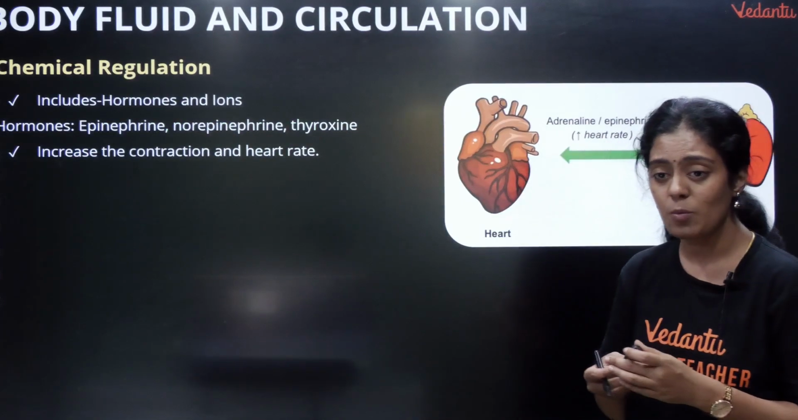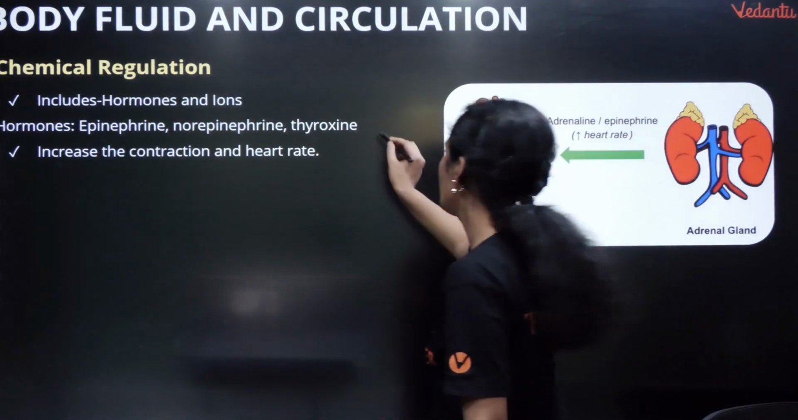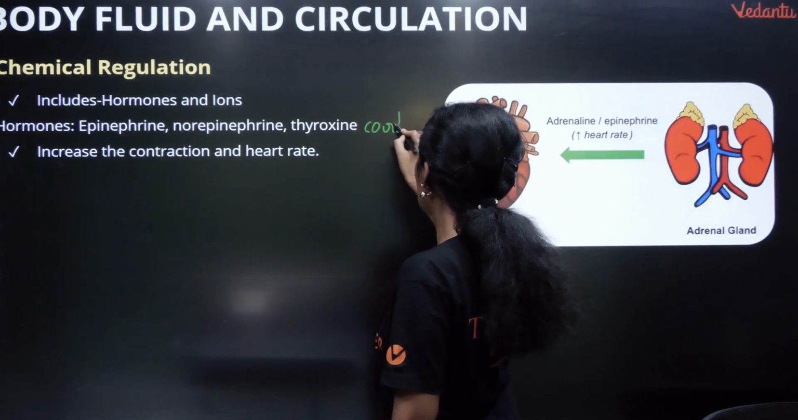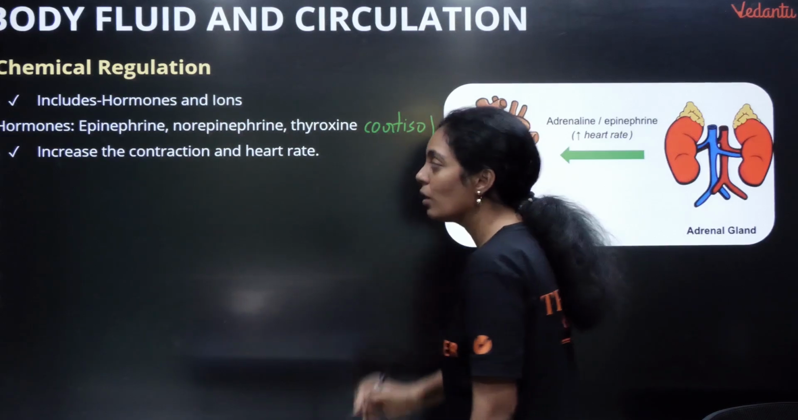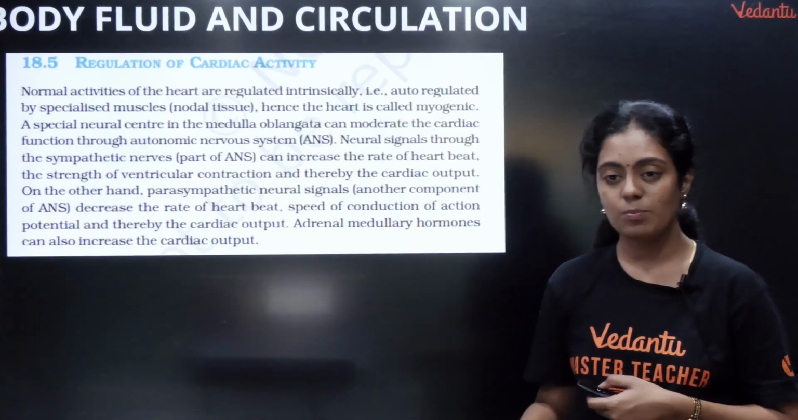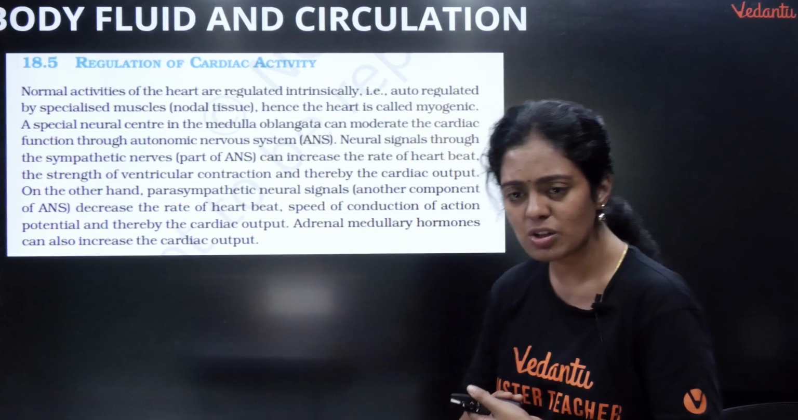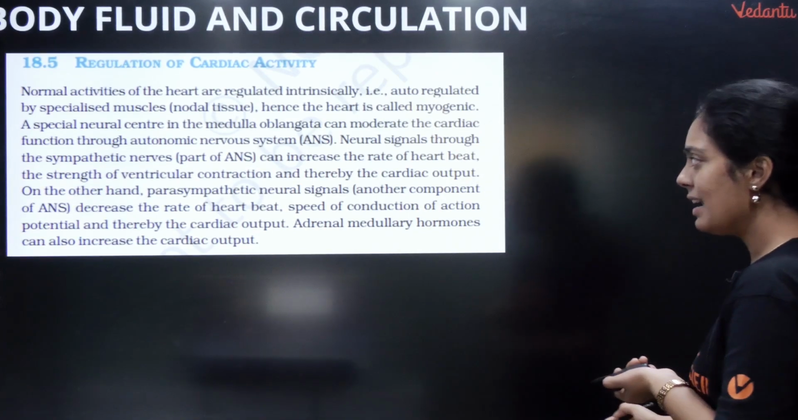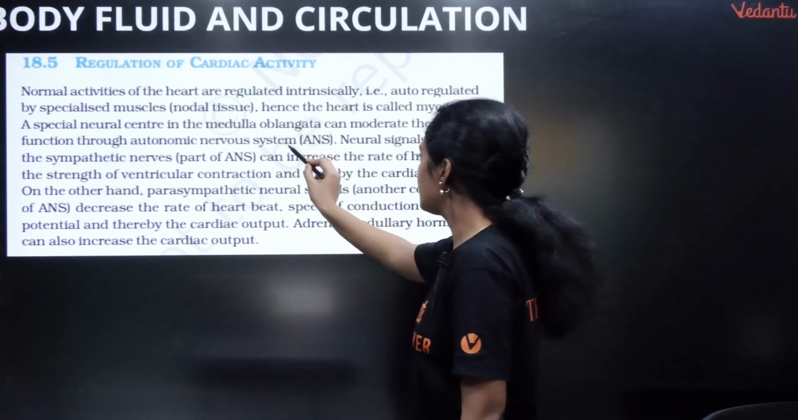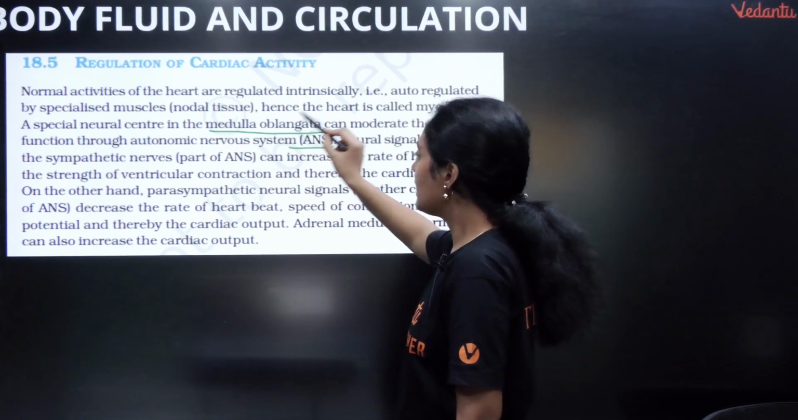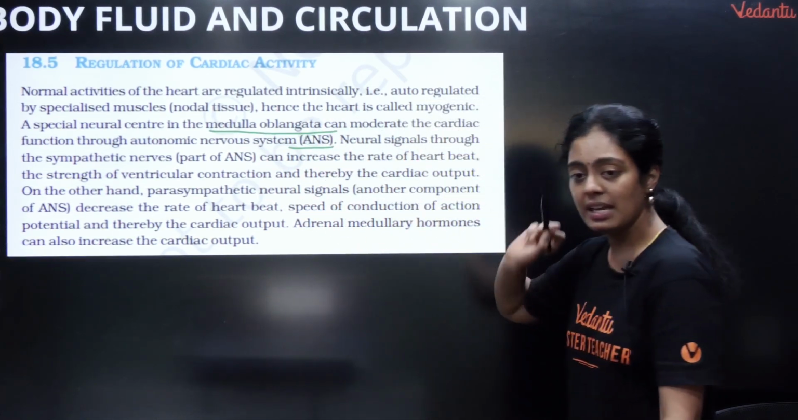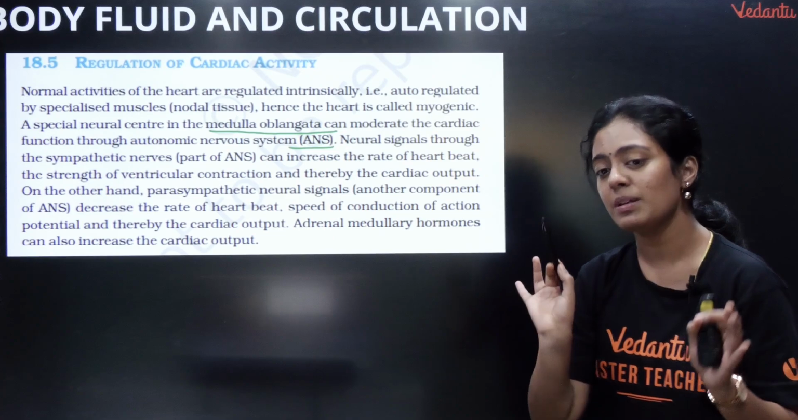And you have other hormones, cortisol. Okay, they are all going to help in the functions of the thyroid gland. Very important. Now we have already studied regulation of cardiac activity. You have your ANS. The medulla oblongata is going to activate your ANS. The ANS has sympathetic and parasympathetic nerves.